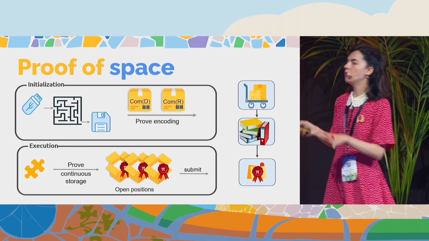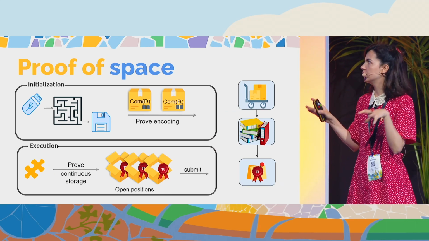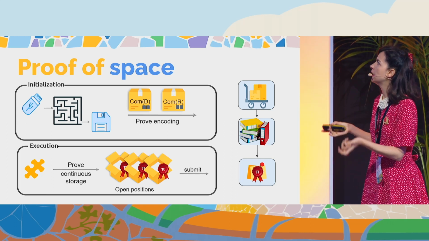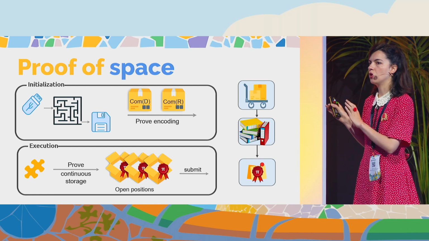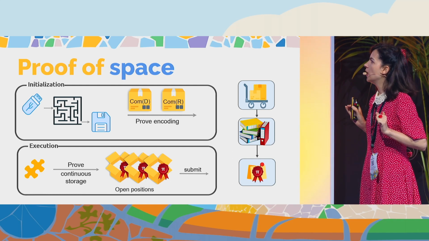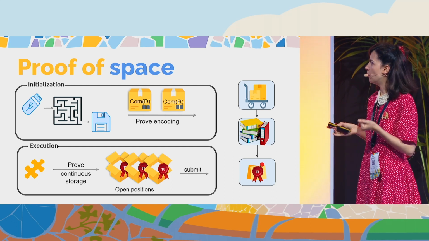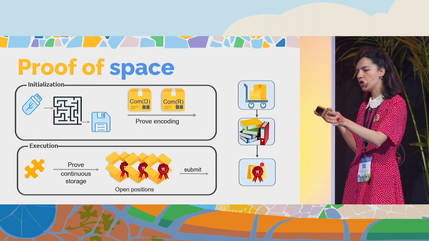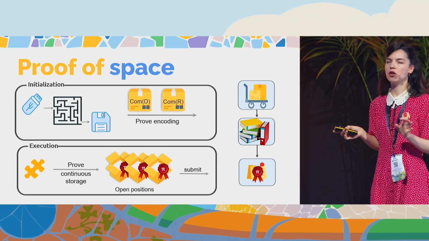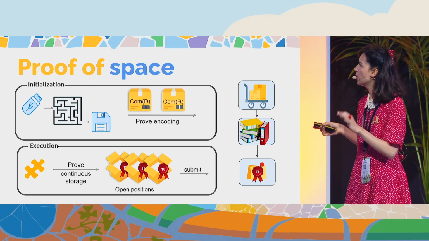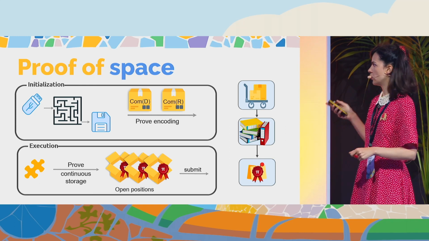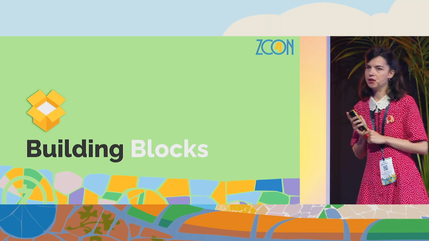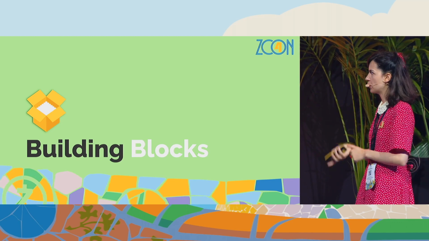So just a recap: we first encode the data, make it in a form that allows us to perform audits on it, and this is submitted to the chain in the form of some commitment. We committed, and then we have to make it possible for the prover, the storage provider, to open just some specific location in the data, in this replica, to make sure that they still store it. And how do we realize this? With some cryptographic building blocks.